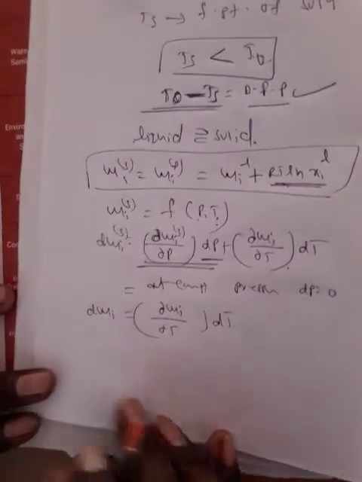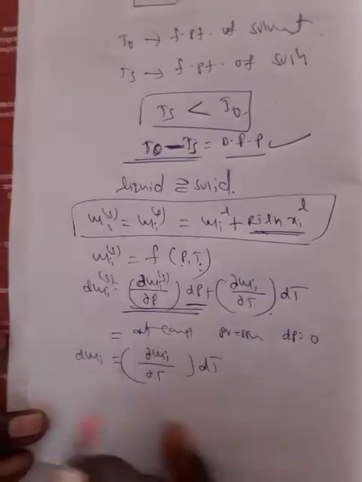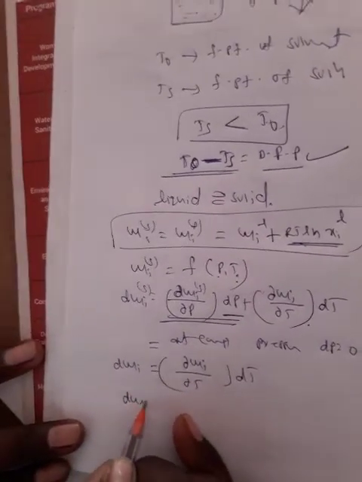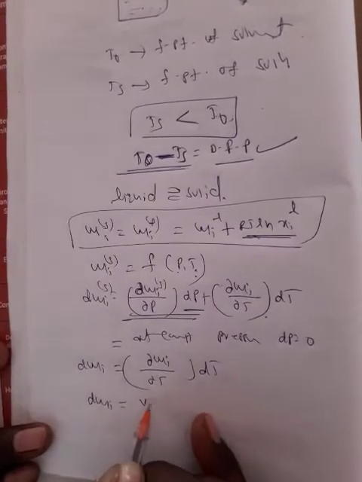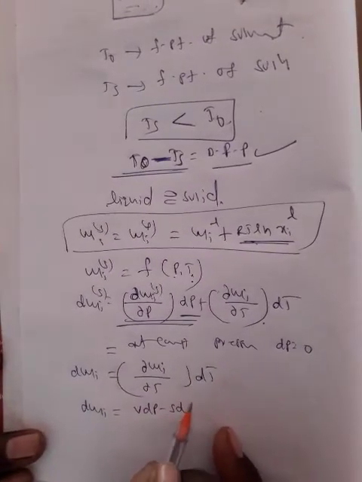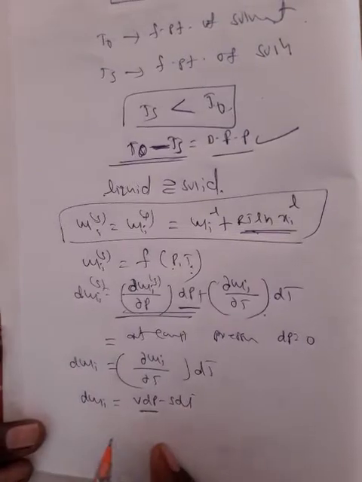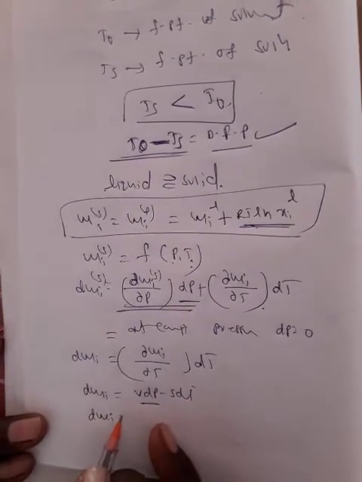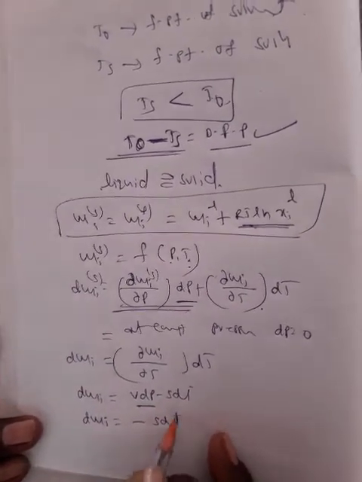Right? We know very well the Gibbs free energy equation: dG, or d mu, is equal to V dP minus S dT. At constant pressure, dP is equal to 0, so the remaining equation is d mu I is equal to minus S dT.